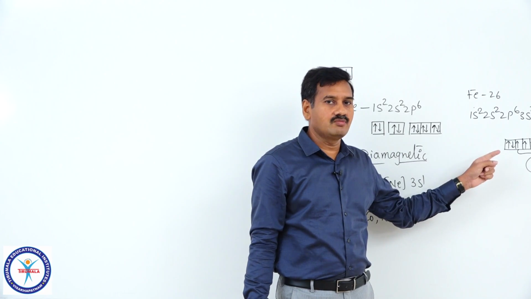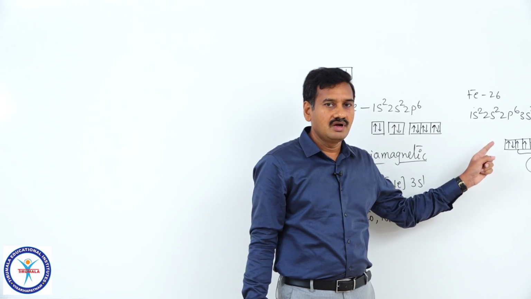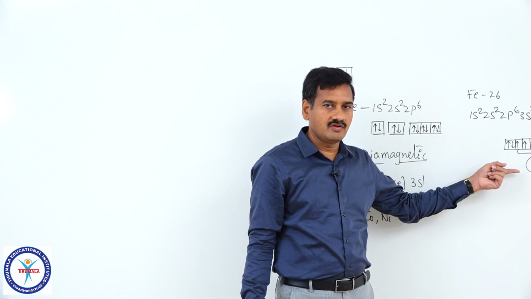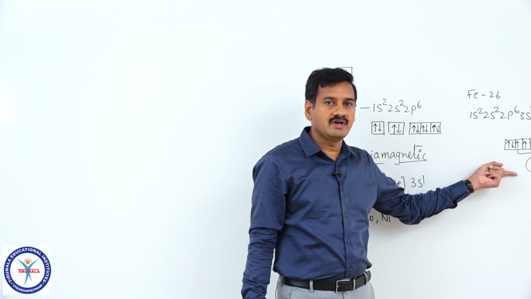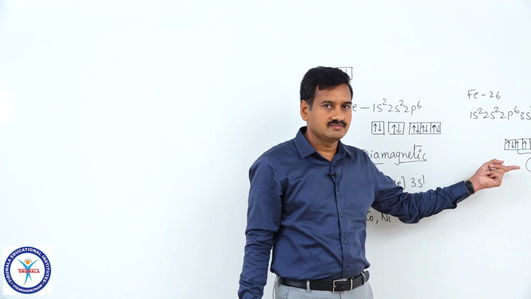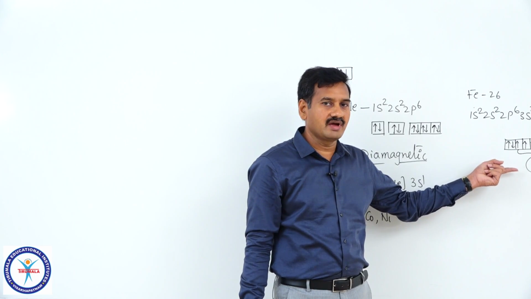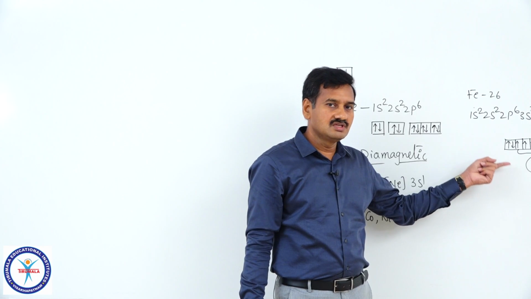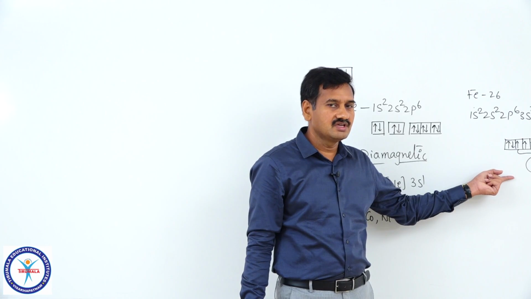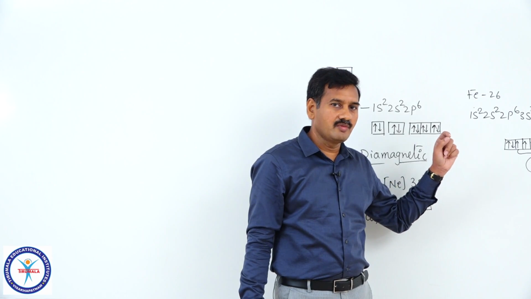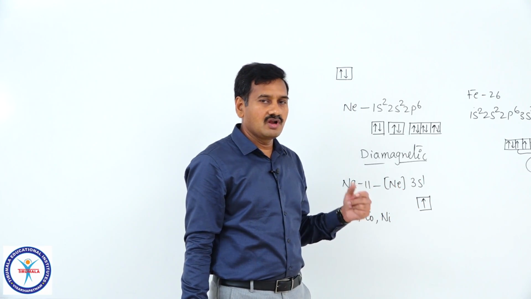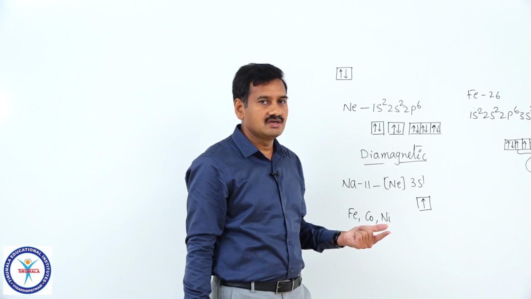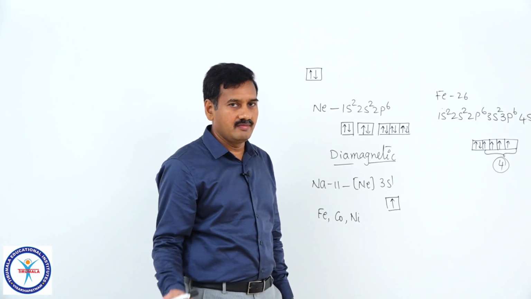Net resulting magnetic moment is not equal to 0 and it must be either paramagnetic or ferromagnetic, but it is actually ferromagnetic. It is strongly attracted by the external magnetic field, ferromagnetic, right. It is a special case of paramagnetism. This ferromagnetic, paramagnetism, all these you will learn again in physics in magnetism chapter. Here you have to remember that iron, cobalt, nickel are ferromagnetic and others with one or more number of unpaired electrons are paramagnetic and those with no unpaired electron are diamagnetic.